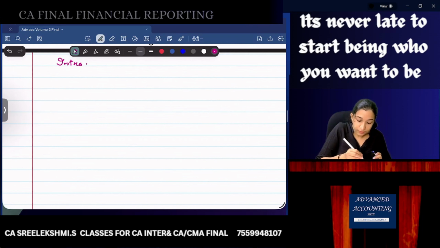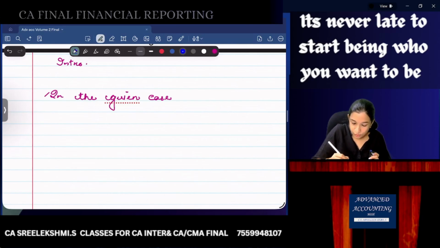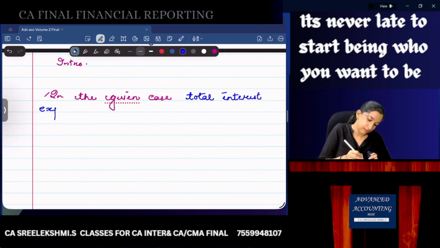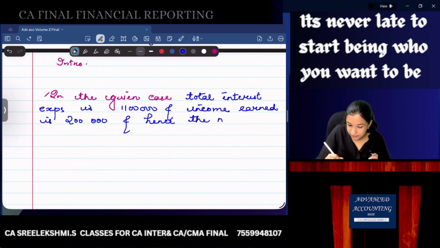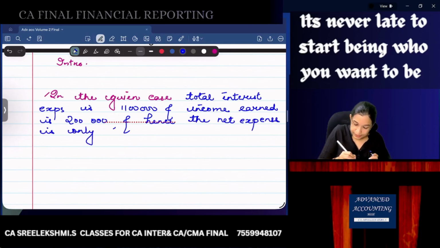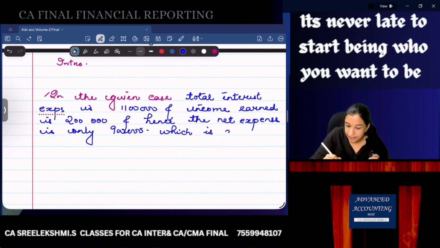Now, in the given case, total interest expense is 11 lakhs and income earned is 2 lakhs, and hence the net expense is only 9 lakhs, which is accounted as below.